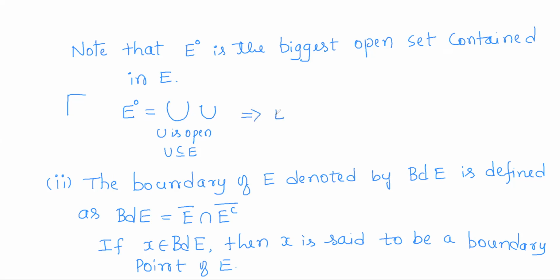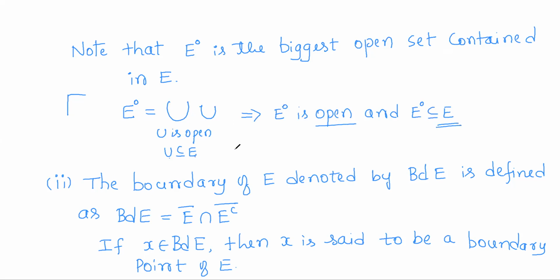So this definition implies E naught is open, being a union of open sets, and as each U is contained in E, the union itself will be contained in E. So E naught is, first of all, an open set contained in E.